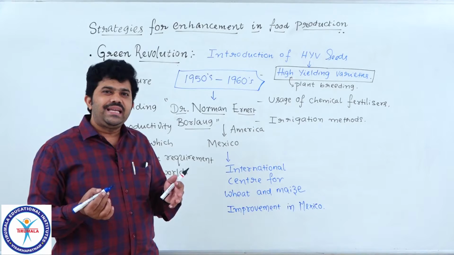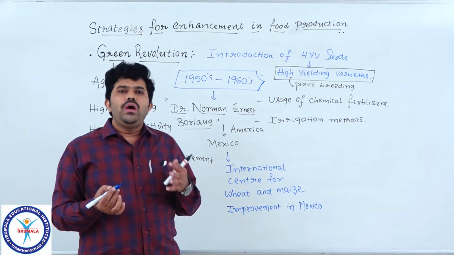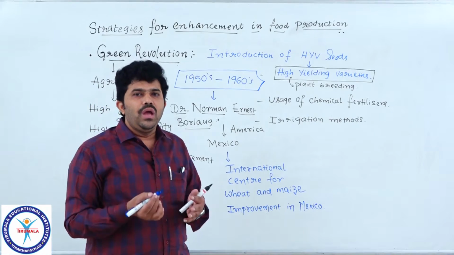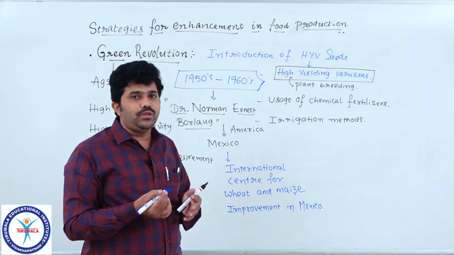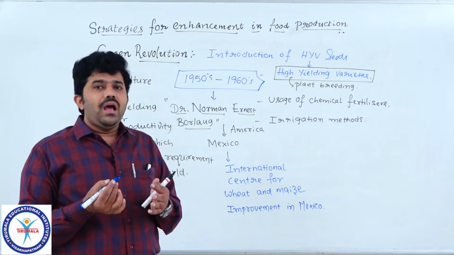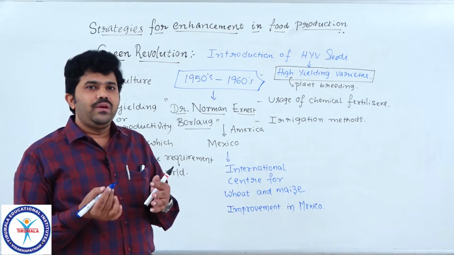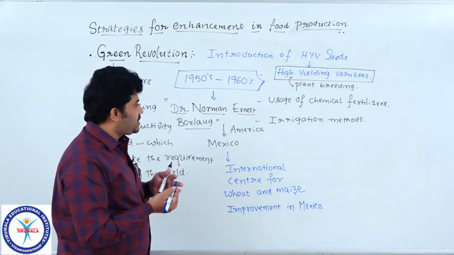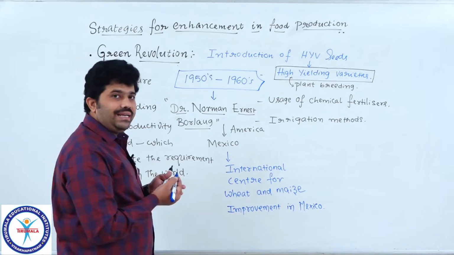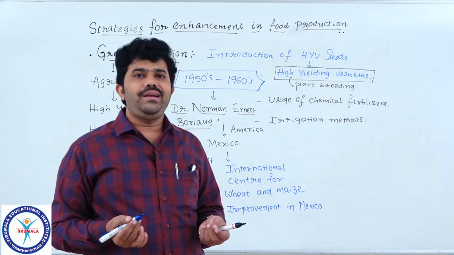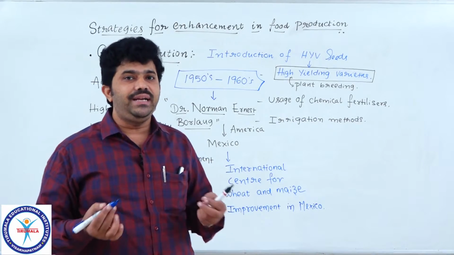What hypothesis? He was always trying to produce new varieties, new strains, introducing new HYV seeds into the field of agriculture. How can we reach that hypothesis he had? By implementing so many genetic strains and modifications that he made in the local or desi varieties, especially in wheat.